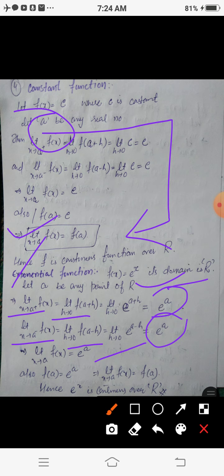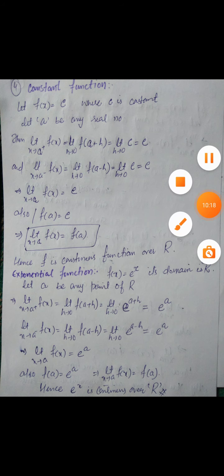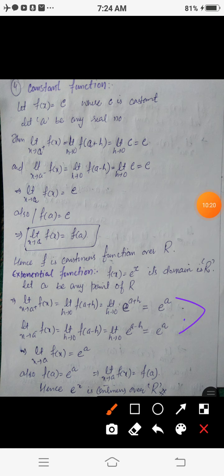So the right limit is e to the a, the left limit is e to the a, hence limit x tends to a of f of x is e to the a. Also, the value of the function at point a is e raised to a. So the value of the function equals the limit at point a. So by the definition of continuity, f is continuous at point a.